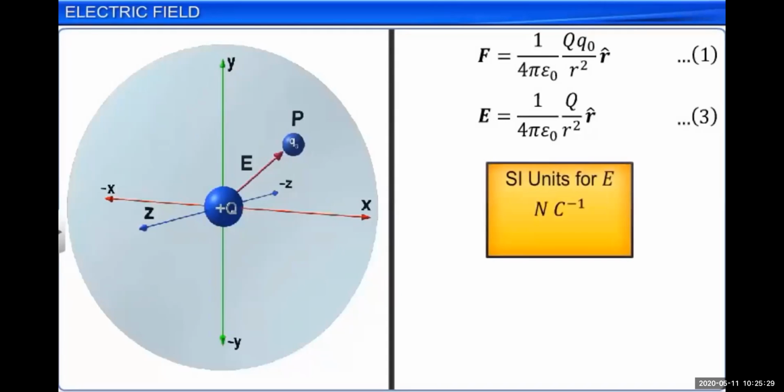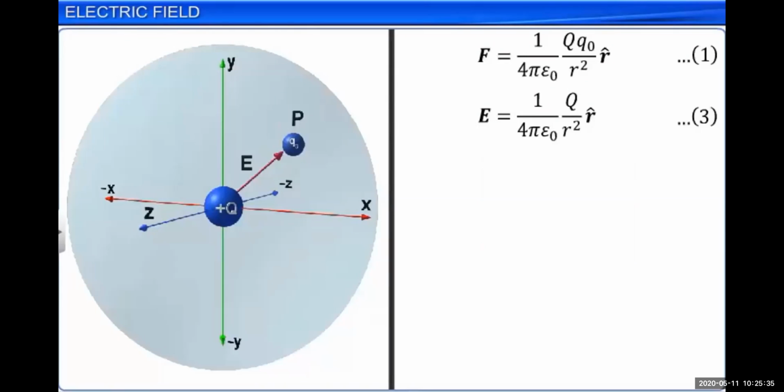Now you can see the difference between electric field and electric force. The electric field is a force per unit charge. Electric field is a force upon a test charge. Therefore, the unit of electric field intensity is Newton per Coulomb. Why? Because F is equal to Q naught times E.